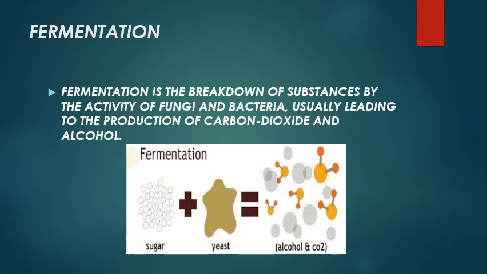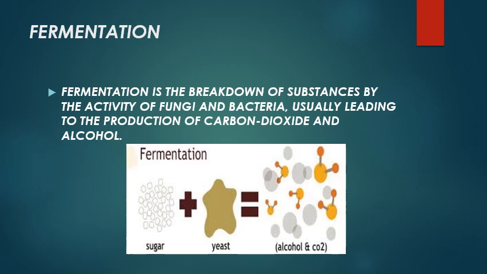Now let's see what fermentation is. Fermentation is the breakdown of substances by the activity of fungi and bacteria, and it leads to the production of carbon dioxide and alcohol.